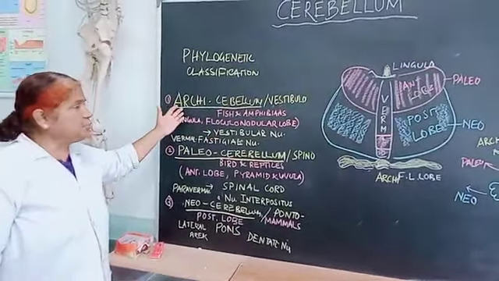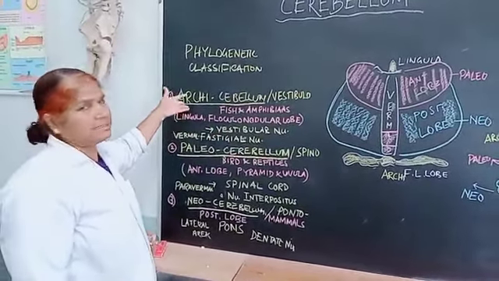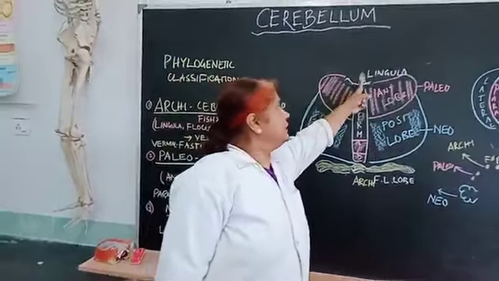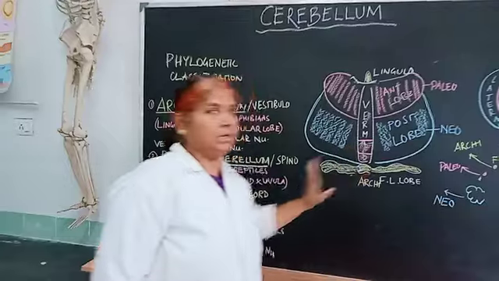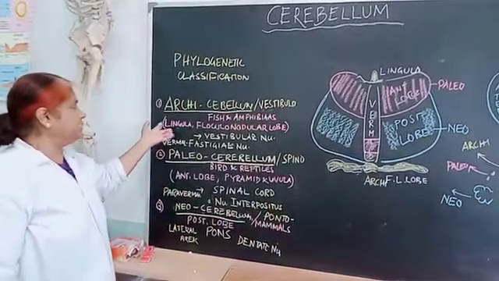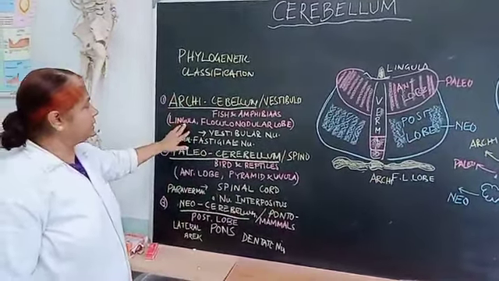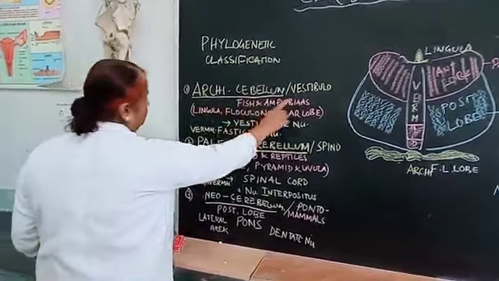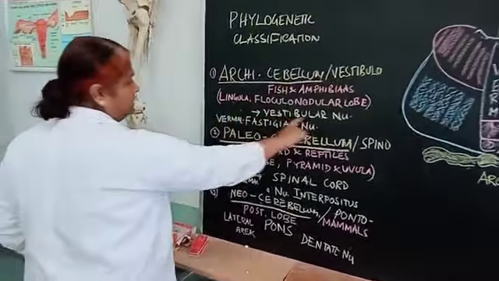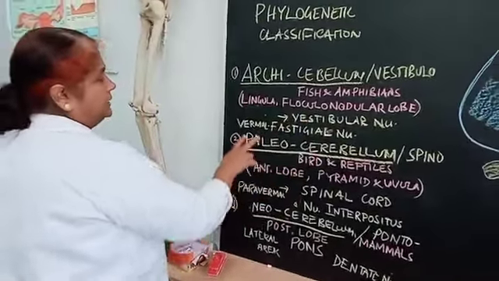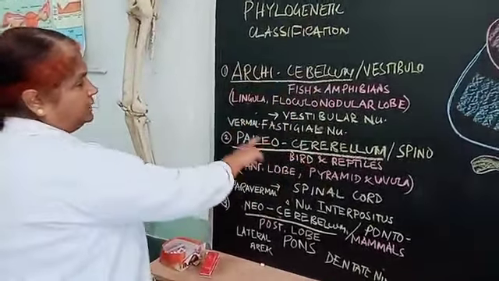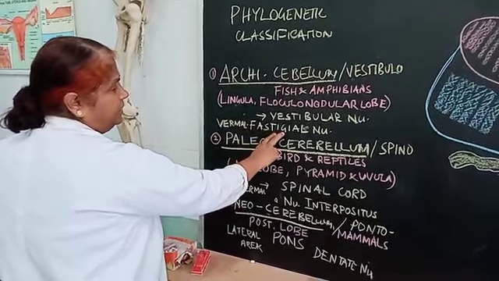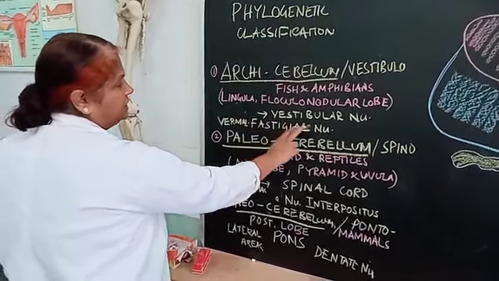Now what are the lobes present in this type of cerebellum? It is the lingula portion. The diagram shows the lingula and the flocculonodular lobe. The color indicates these are the parts of the cerebellum which belong to the archicerebellum. Lingula and flocculonodular lobe, and vestibular nuclei are involved in this. This is the vermal zone, and the deep nucleus of the cerebellum responsible for this is called the fastigial nucleus.